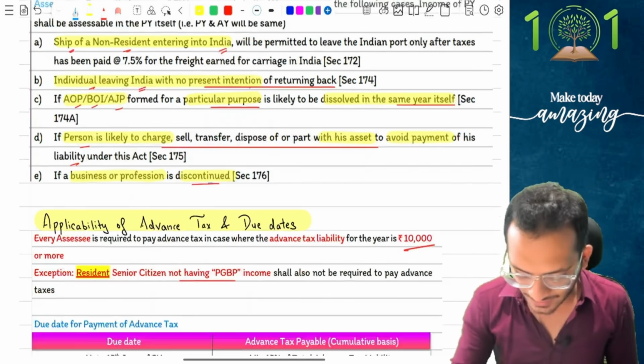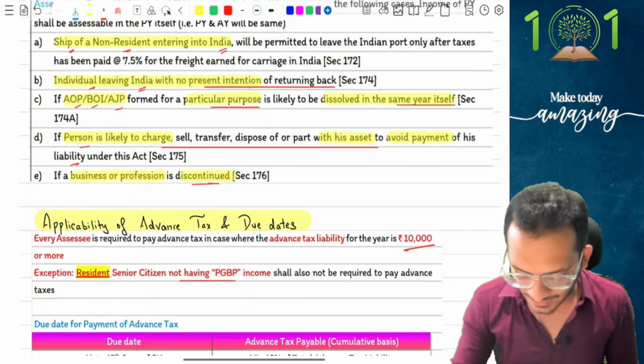However, there are some specific cases where I have to mandatorily file a return of income in India even if I have 0 income in the current year. What are the cases? If I am going to deposit more than 1 crore in current account. I am going to deposit more than 50 lakhs in savings account. I am going to go for a foreign travel incurring 2 lakh rupees. I am going to have electricity consumption incurring 1 lakh rupees. My business turnover has crossed 60 lakh rupees. My professional receipts have crossed 10 lakh rupees. My TDS amount is more than 50,000 for a senior citizen and 25,000 for a normal citizen. These parties will have to file a return of income in India.